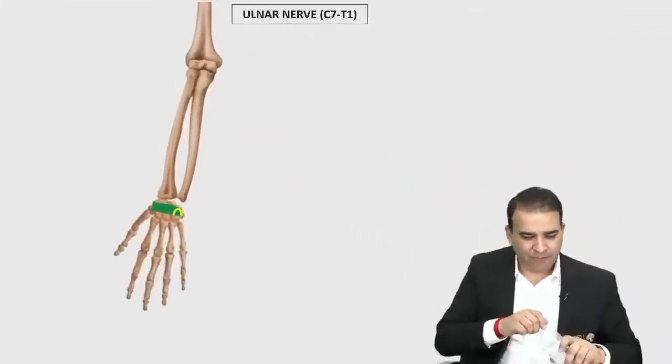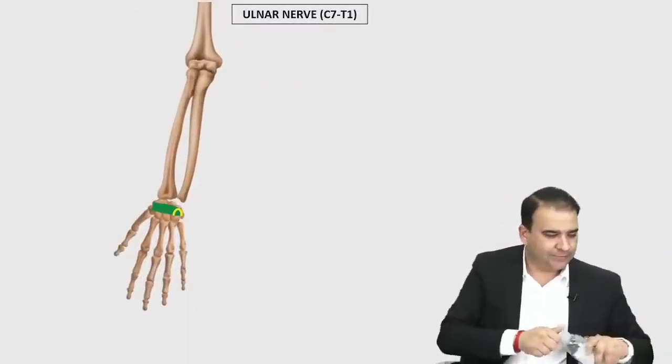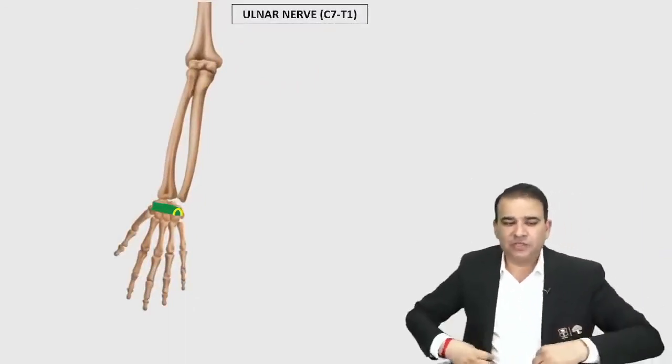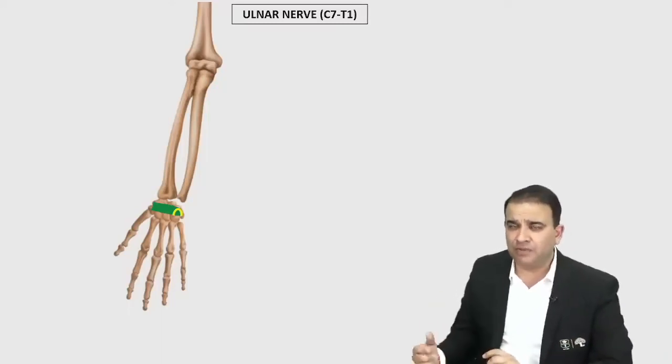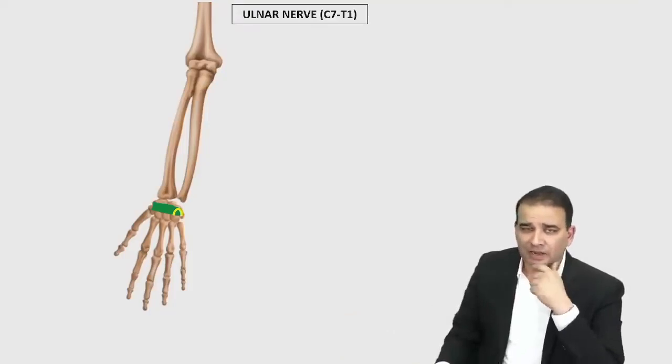Finally, ulnar nerve, before we switch to our next topic, guys, ulnar nerve. Now, when you look at the ulnar nerve, again, just like the median nerve, it is not supplying anything significant in the arm and forearm. The first muscle supplied by the ulnar nerve is again after the elbow only.